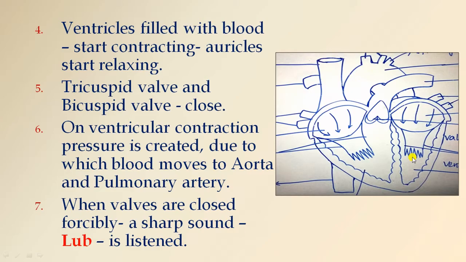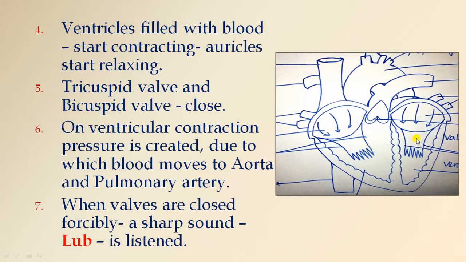So now from the auricles the blood enters into the ventricles. So now the ventricles are filled with blood. When they are filled with blood, they also start contracting. Now these ventricles start contracting. So when ventricles contract, auricles relax. Auricles start relaxing. So tricuspid valve and bicuspid valve.